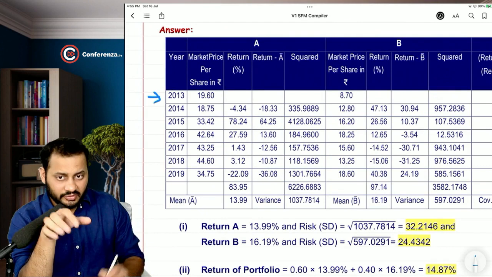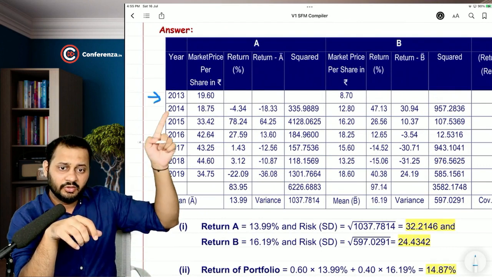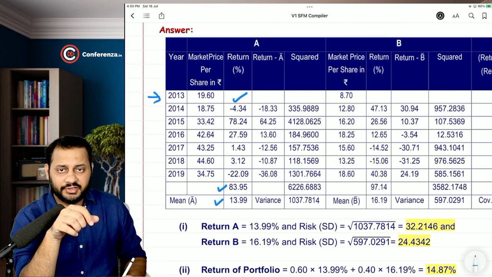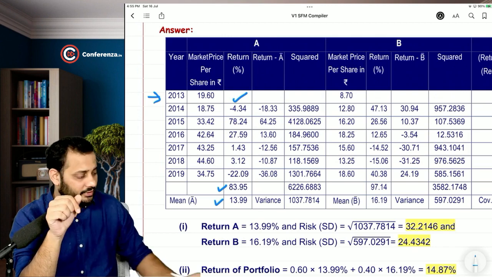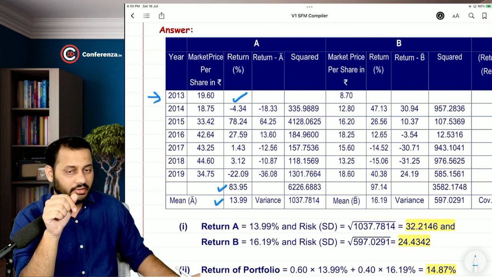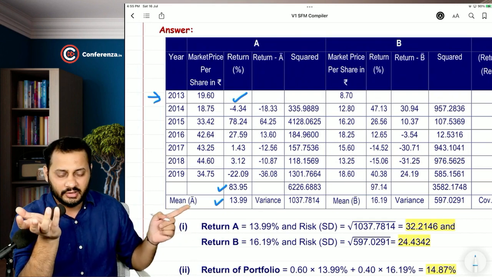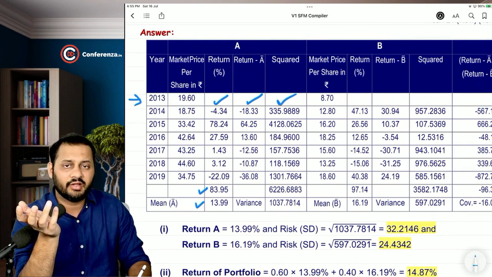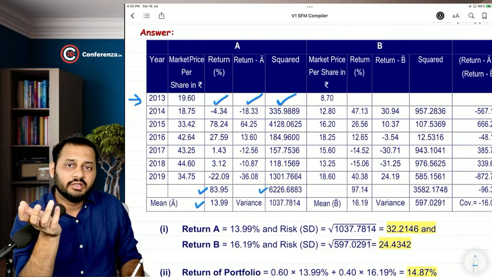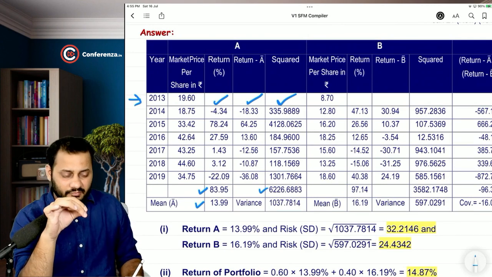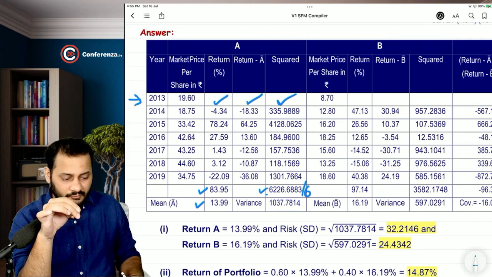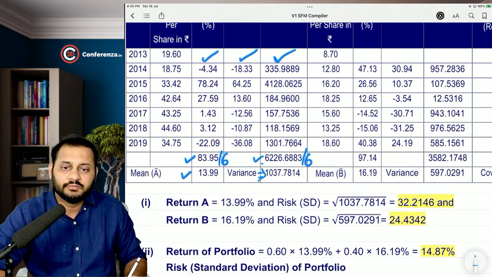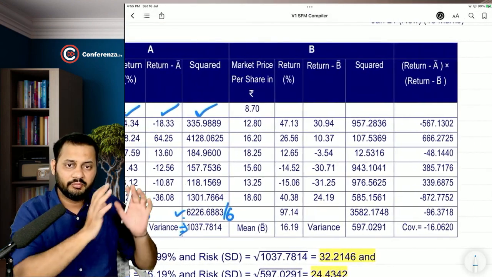It's very simple. Have a look. You can clearly see the 2013 year has been left from the calculation, and only 6 years have been taken. These are the returns, this is the total, and this is the average. 83.95 divided by 6, that's 13.99, that's 14%, you can take it directly. This is the deviation, then this is the deviation square, and the total of the deviation square. Divide by n, that means divide by 6, and you will get the variance. Do the same thing for B also.